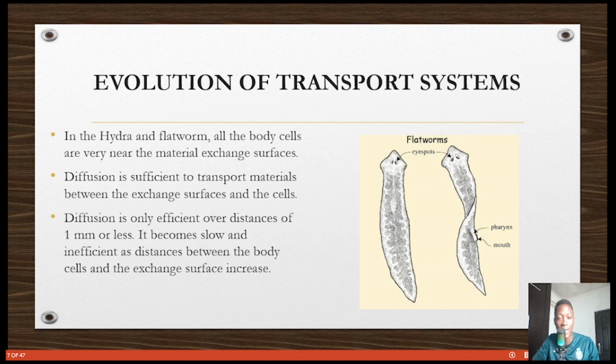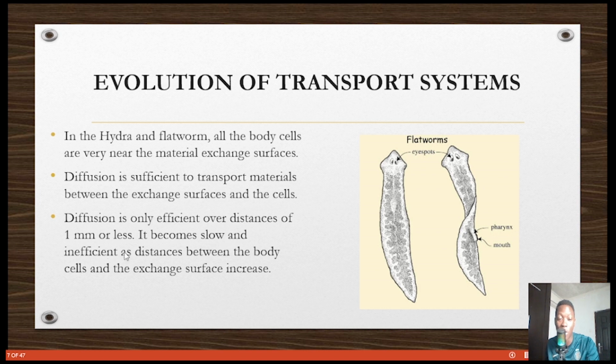So as we said, in the hydra and flatworm, all the body cells are very near the material exchange surfaces, so it just diffuses easily. When the fluid comes near to the cell, the oxygen just moves in through diffusion, and the waste products move out through diffusion. So diffusion is only efficient over distances of 1 millimeter or less.